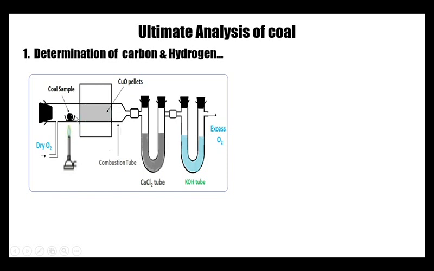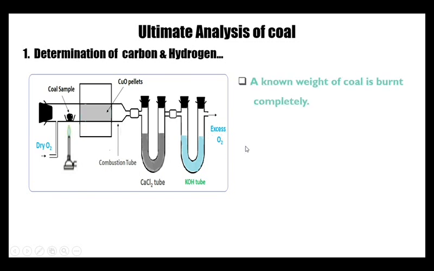If this coal contains any nitrous oxide, it will set the nitrogen oxides free as nitrogen. Now coming to these U-shaped tubes, this one is filled with anhydrous calcium chloride and this one is filled with KOH. This is the outlet to allow the excess oxygen to go out.